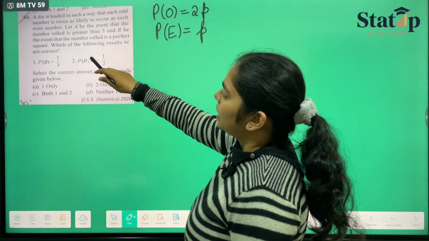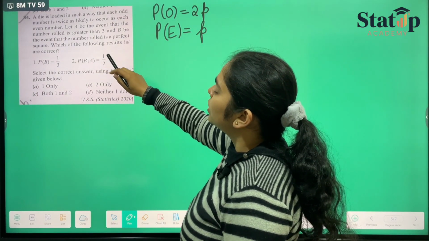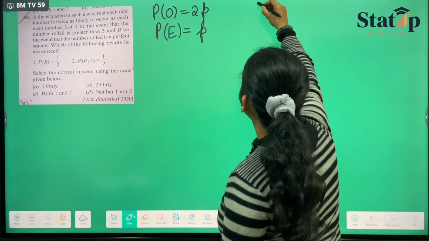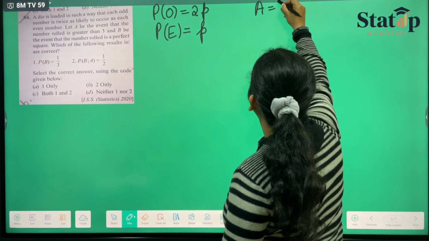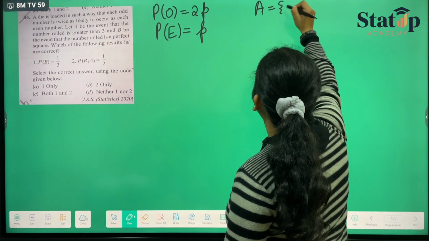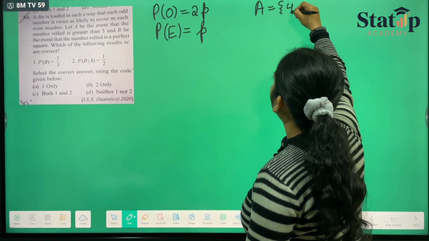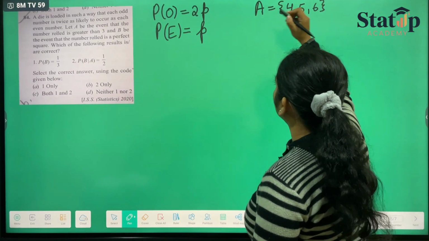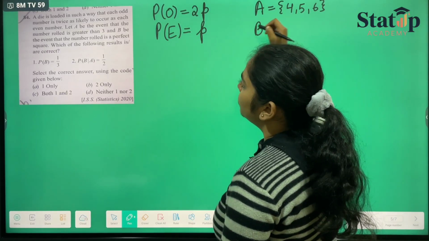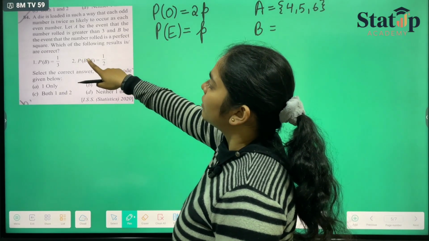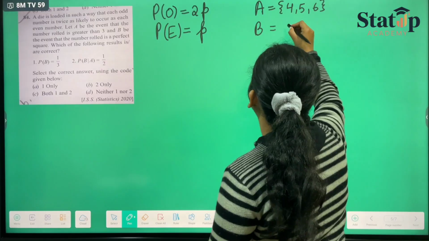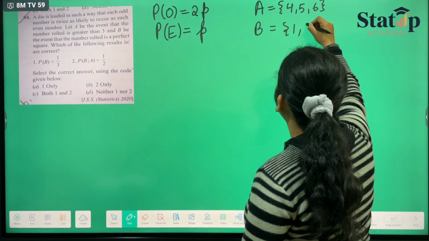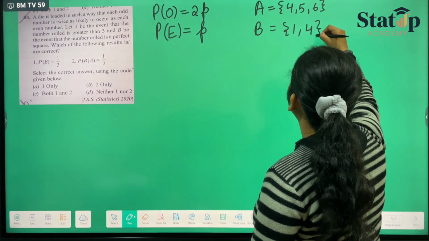Let A be the event that the number rolled is greater than 3. So A event means that the number that comes on the dice is greater than 3. There are three numbers, 4, 5 and 6 that can occur. And B is the event that the number rolled is a perfect square. There are two possible cases, 1 and 4, to be a perfect square.